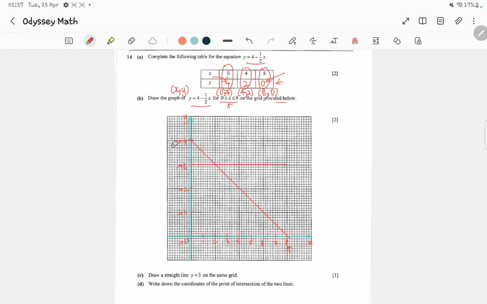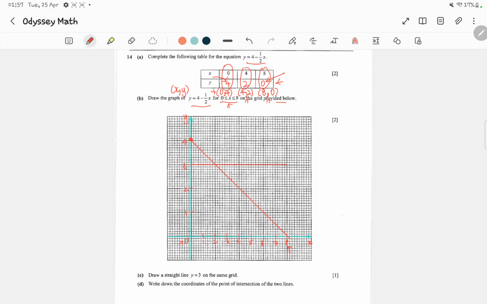Because I already drew the graph, no worries. First thing is you plot the coordinates of these 3 points: 0, 4, 4, 2, and 8, 0. For the point with coordinates 0, 4, the x coordinate is 0 and the y coordinate is 4.